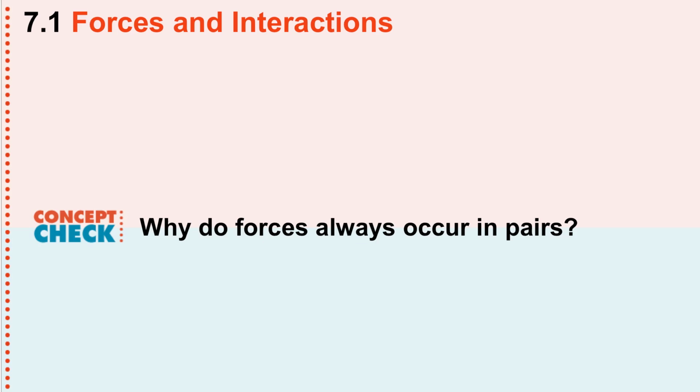So why do forces always occur in pairs? If you think of forces as pushes, then you can't push something without interacting with that something. And the interaction is two sets of matter touching, or two sets of, say, the electrons around atoms, which are repelling each other. So there's mutual pushing. One is pushing on the other and the other is pushing back. So all forces occur in pairs all the time.